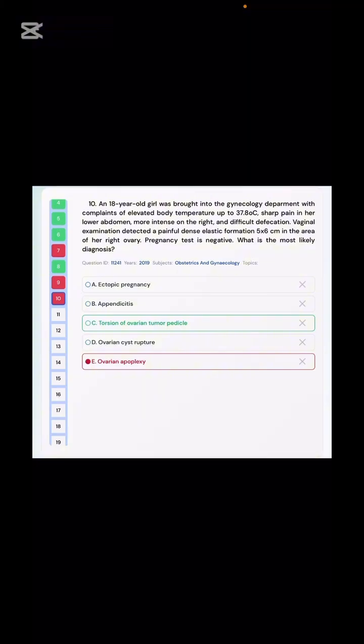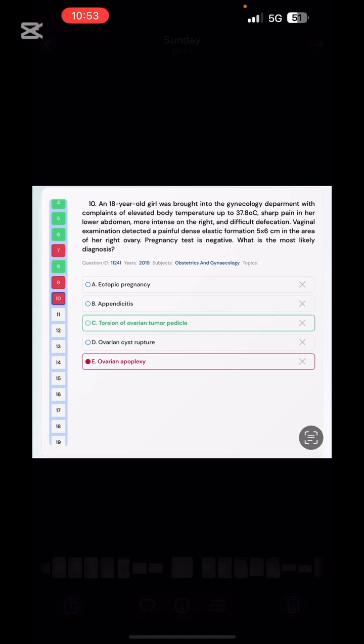So detected a painful dense elastic formation in the area of the right ovary, and the pregnancy test is negative. What are you going to mark? Torsion of the ovarian tumor pedicle.